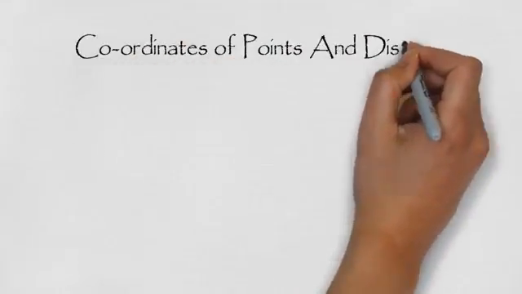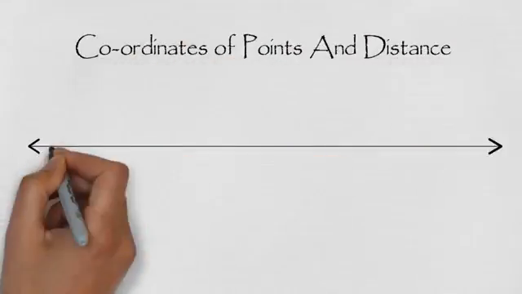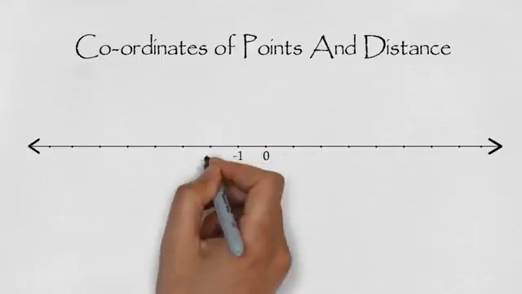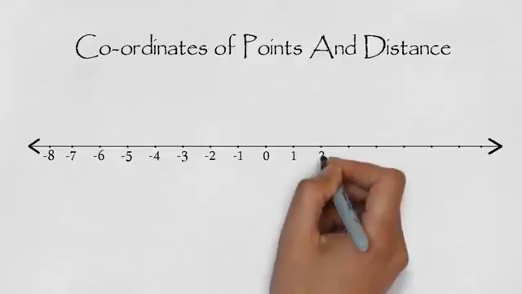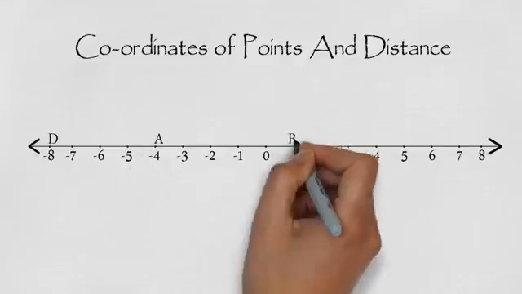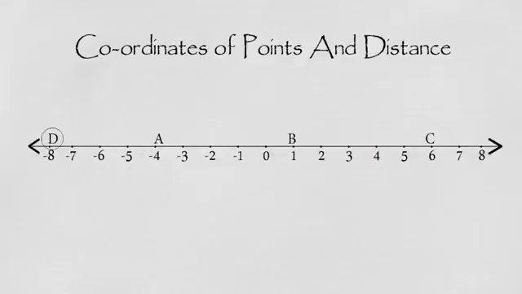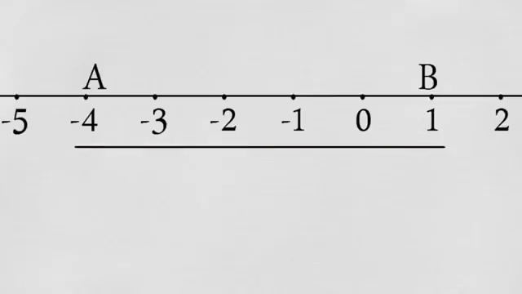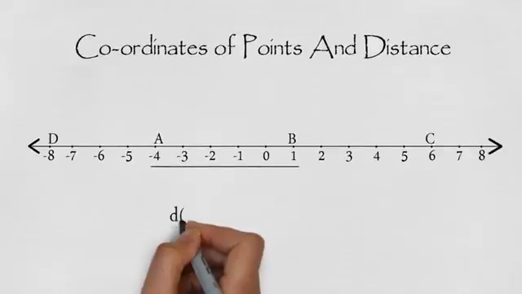Hello students. Now let us understand coordinates of points and distance. As we know, we can represent any number by a point on a line uniquely. For example, here coordinate of D is -8, coordinate of A is -4, coordinate of B is 1, and coordinate of C is 6.